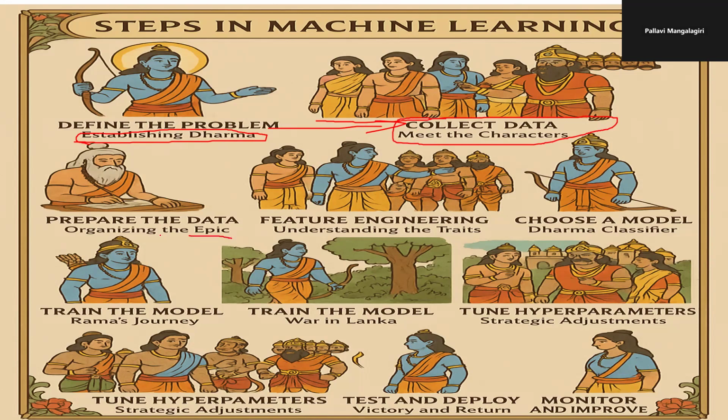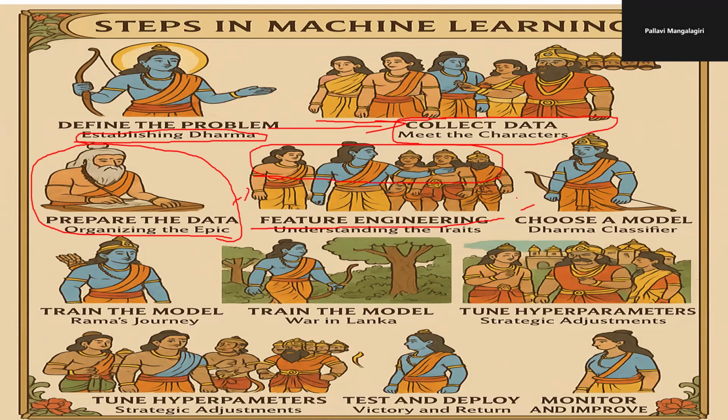Based on the particular data, we need to prepare the epic. The Ramayana epic should start with the preparation of the Grantha, which is nothing but the preparation of that particular data. Then we need to develop the feature engineering. We need to select all the warfield agents, and based on them, select which agent is going to be trained and what the particular features of that agent are. What are the capabilities of all the soldiers? Those are to be evaluated in feature engineering.